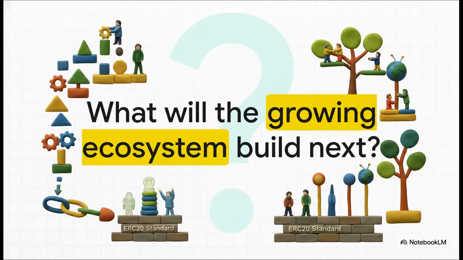So, we've seen how Fabian Vogelsteller's 2015 framework brought elegant order to the blockchain, how it utilized smart contracts for trustless automation, and how it fueled a massive global wave of innovation. But honestly, this is just the bedrock. With the ERC20 standard firmly laying the foundation, what will this rapidly growing ecosystem build next? It is a fascinating, ever-evolving space to watch. I really hope this explainer has given you the structural knowledge to understand exactly how it all connects under the hood.